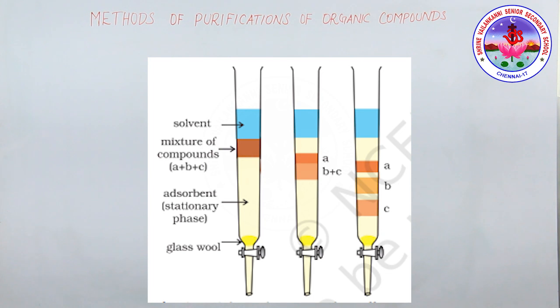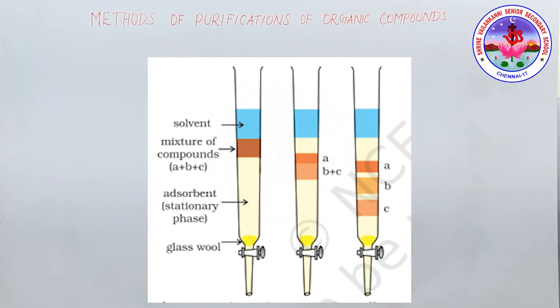So, you can see in that diagram the different stages of column chromatography, the separation of the components of a mixture. The blue color is the solvent, and the mixture of compounds is A, B, C, or R, X, Y, Z, whatever it is. Then the yellow color is the adsorbent, the stationary phase, and then glass wool is there. So slowly it separates like that, you can see that diagram.